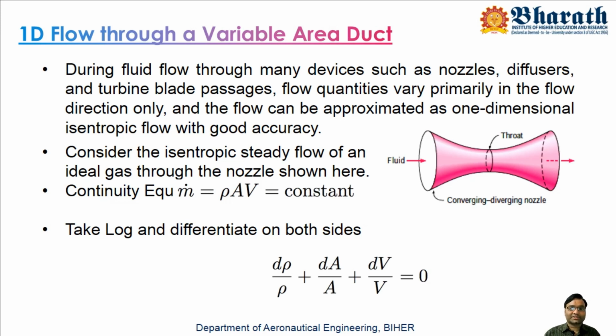Suppose I am considering two locations 1 and 2. Within these two locations, area may vary and anything may vary. If you are not adding or removing energy, then the total energy at location 1 in the fluid flow should be equal to the total energy at location 2. Energy in is equal to energy out.